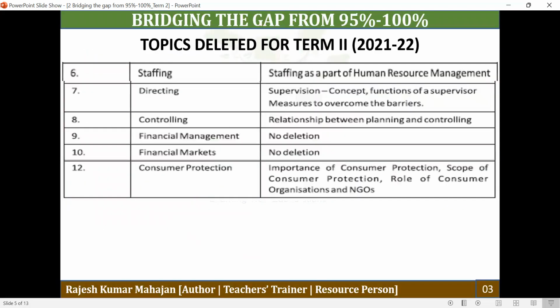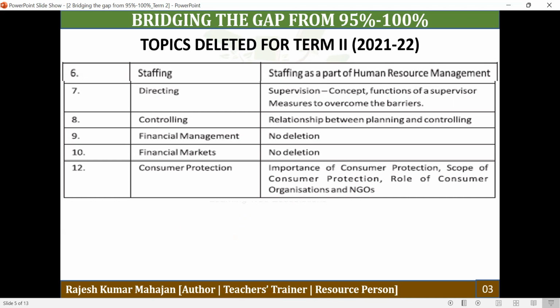And now let's have a look at the topics which have been deleted for the Term 2 examination. Under chapter number 6, staffing: staffing as a part of human resource management. Then in chapter number 7, directing: supervision, its concerned functions, and measures to overcome the barriers. Under this topic, all the barriers and the measures to overcome the barriers are not in the syllabus. And then we have controlling: the relationship between controlling and planning. In chapter number 9, financial management, no deletion. And in chapter number 10, financial markets, there is no deletion as well.